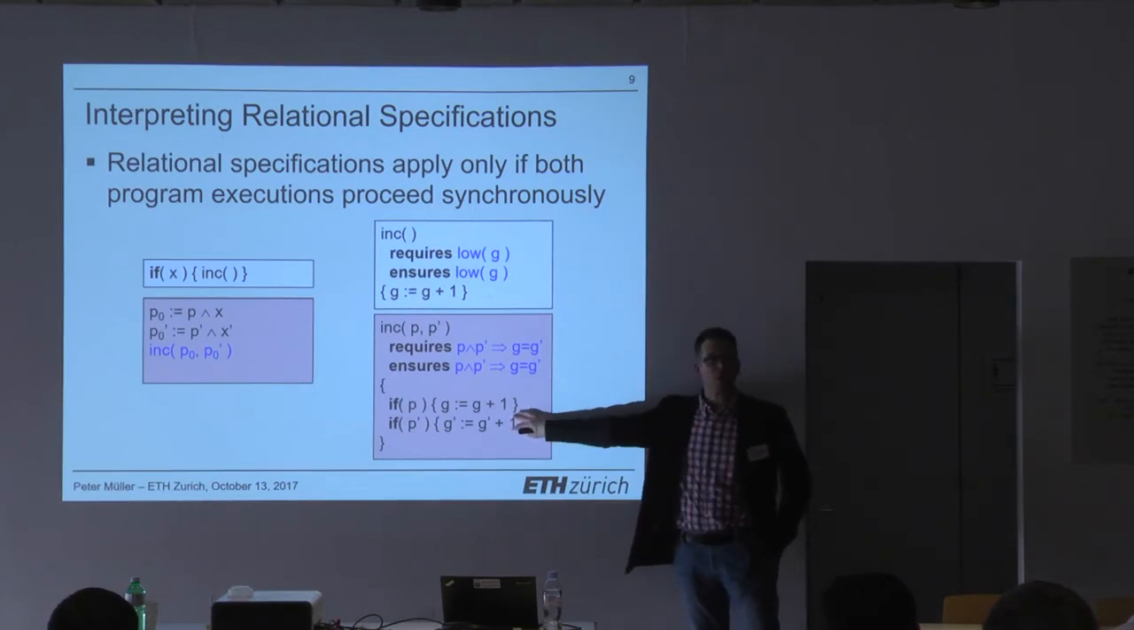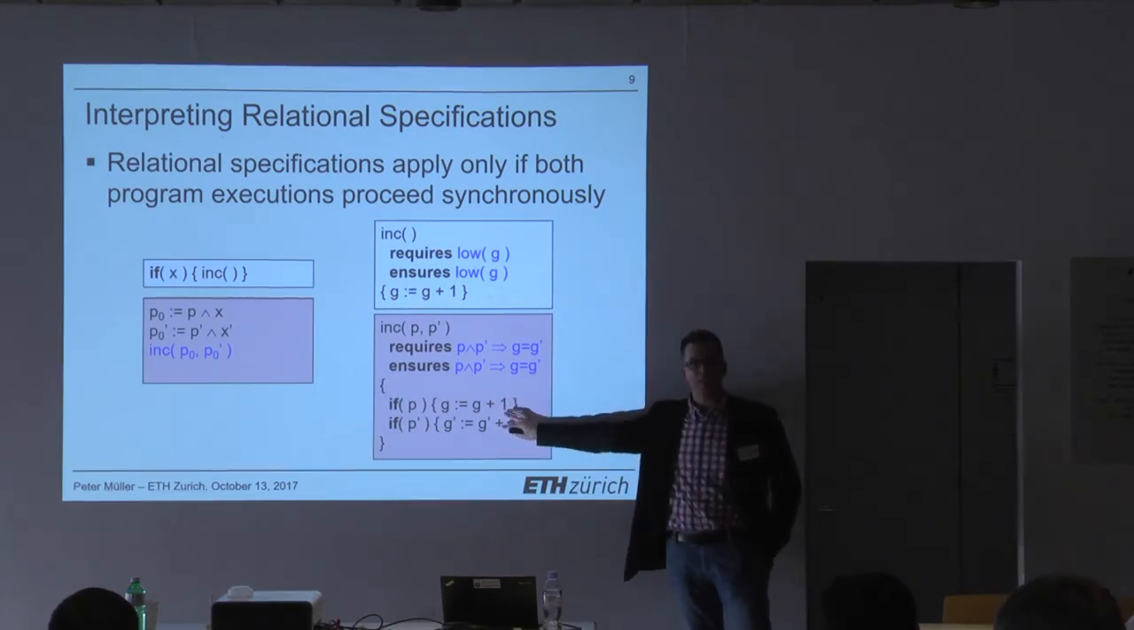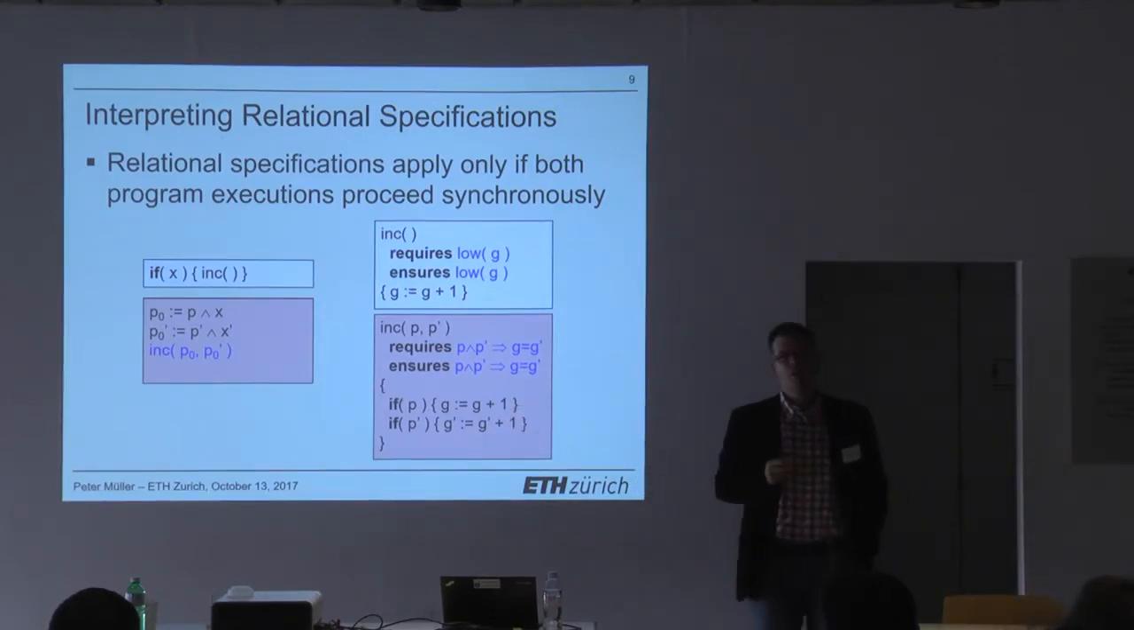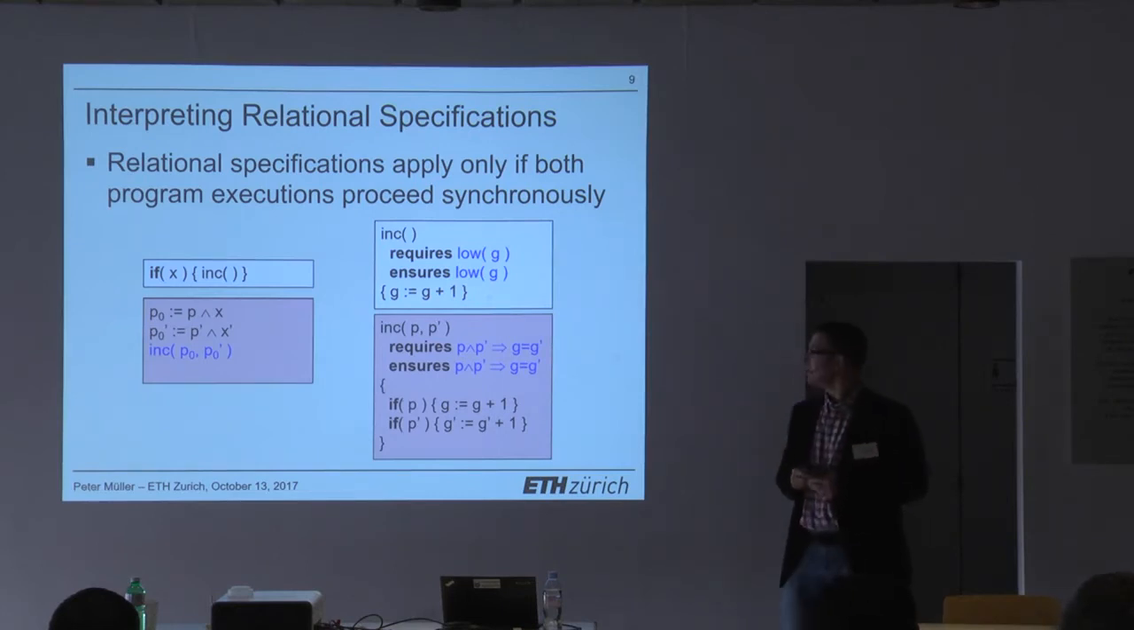So this could be an abstract method. This could be a super complicated method that we cannot easily specify. It just doesn't matter, right? Because we have a much more abstract way of specifying the behavior. So that's the basic idea. So with this idea, we can do non-interference proofs.